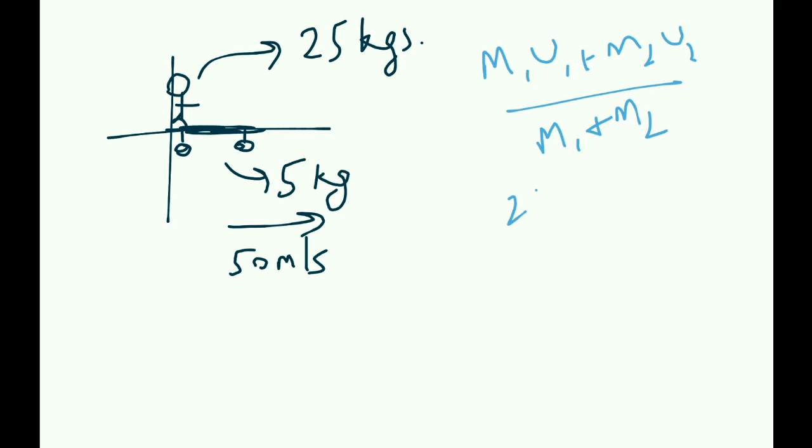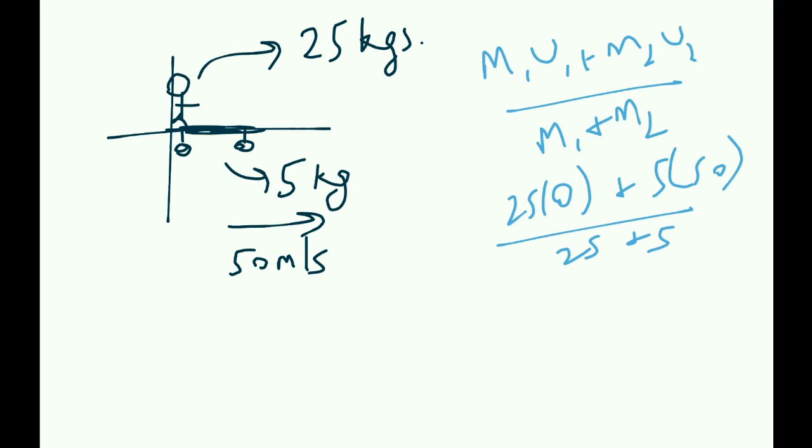So I'm going to get 25 into 0 plus 5 into 50 by 25 plus 5. When you calculate it, that's 5 meters per second. That's our velocity of the center of mass, and let's keep that aside.